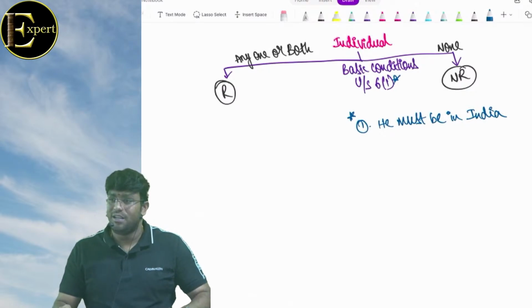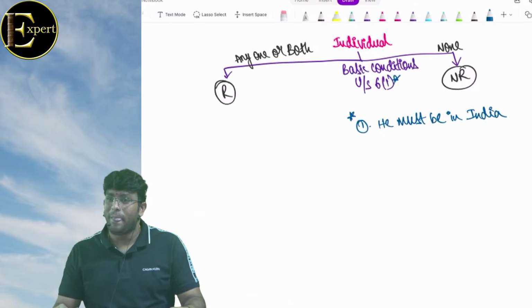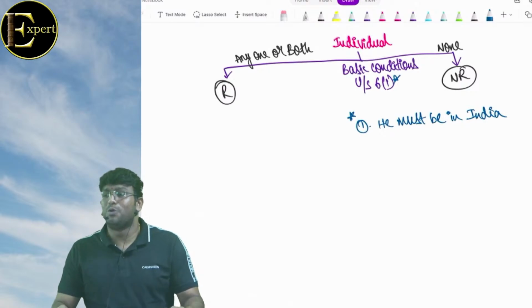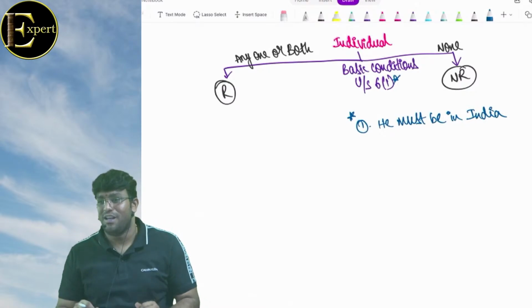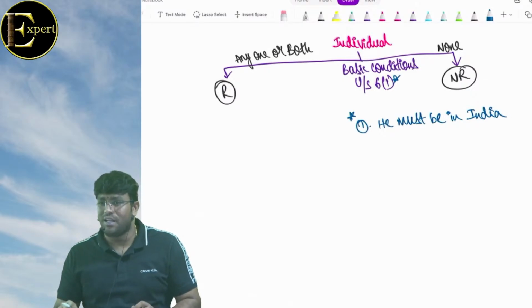Exactly. He must be in India. Can he be in Bombay? Can he be in Pune? Hyderabad? Chennai? Mangalore? Sri Lanka? Oh yes, bol rahe. What is India? 225A. Finish. Is it mandatory that he must be continuously in India? Not necessary. Coming, going, coming, going, coming, going.